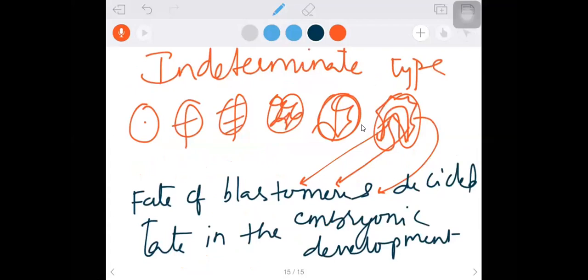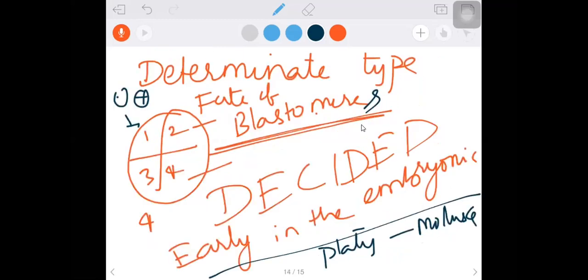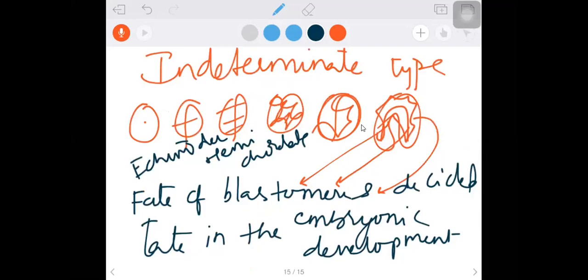Where do you see the other? It is from Echinodermata, Hemichordata, and Chordata, because this feature belongs to Deuterostomia. So this is what happens here: determinate and indeterminate.